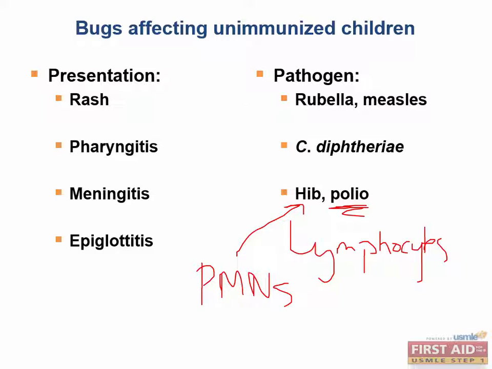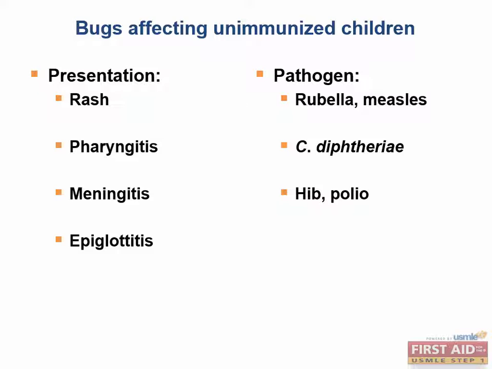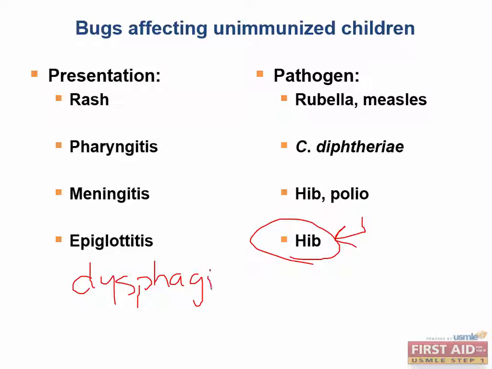Very good. And finally, epiglottitis can be caused by Haemophilus influenzae type B, which is protected against by the Hib vaccine. Epiglottitis manifests with dysphagia and drooling, very key findings. In fact, it can get so severe that the patient can have difficulty breathing due to the inflamed epiglottis. It's important to remember that epiglottitis is a surgical emergency.